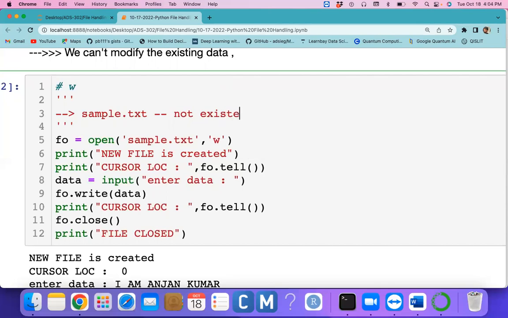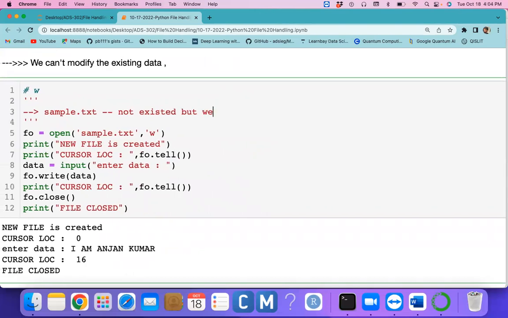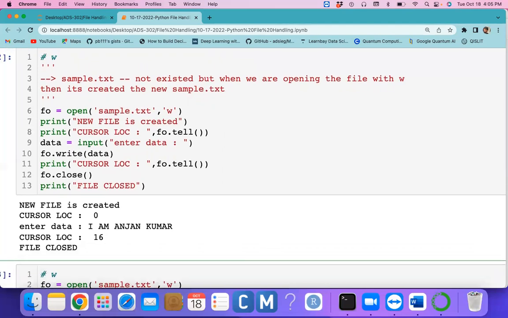It does not exist, but when we open the file in write mode, it creates a new file. A new sample.txt file is created. This is what we observed, and this is my conclusion for this particular program.